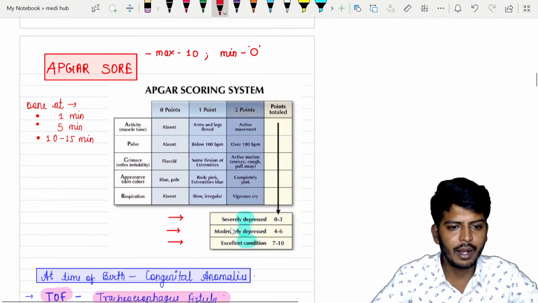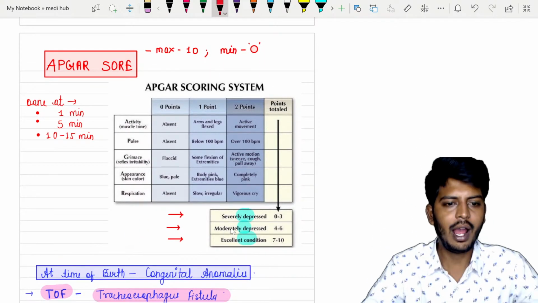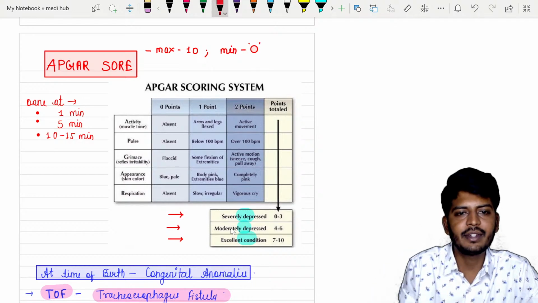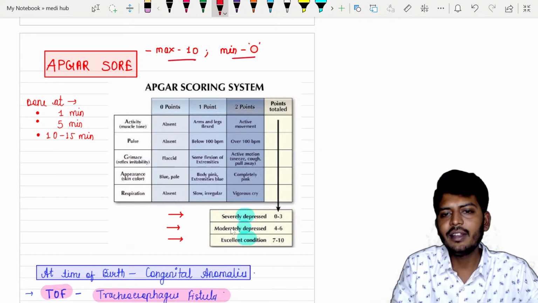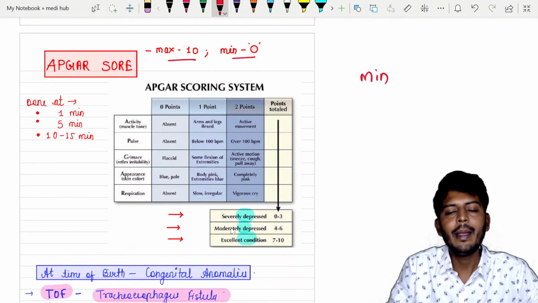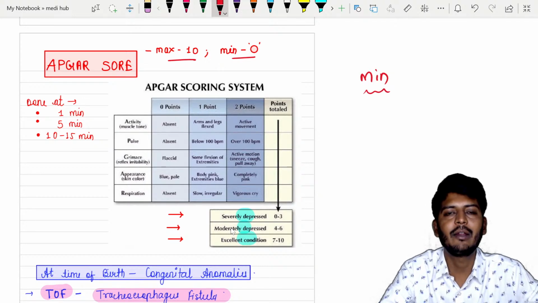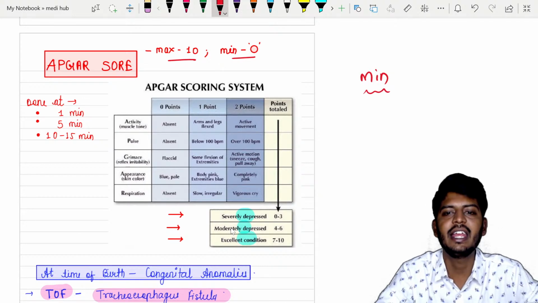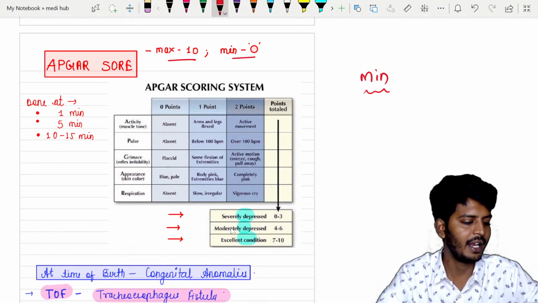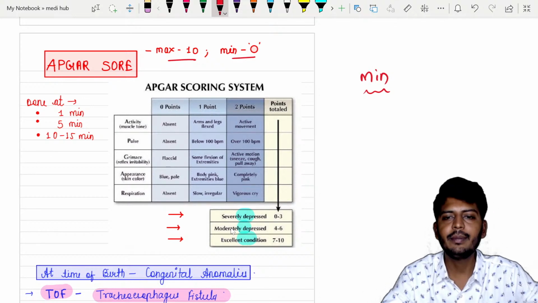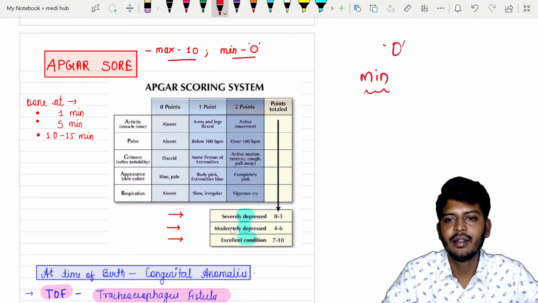Apgar score. What is this Apgar score? Apgar score, my dear students, maximum is 10, minimum is 0. What is the minimum? Like, what is the lowest mark you can get in any exam? See, the lowest mark for anybody is 0, right?